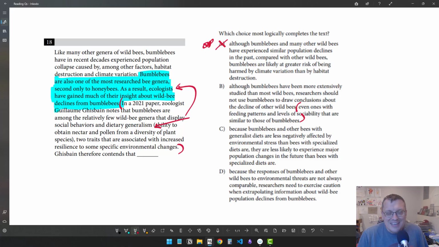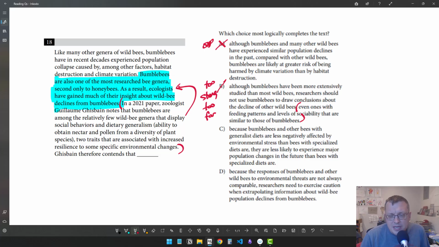And I think this is even more of a bridge too far, because, again, B is being a little bit too absolute, a little bit too strong by saying you should not use bumblebees to draw conclusions about other populations. Even that is a little bit sketchy. But not being able to compare them even to bees that are similar to bumblebees in these specific ways, again, this just seems too strong. So to me, this is a too strong choice. It goes too far. It's too extreme. And so I think we can get rid of B.